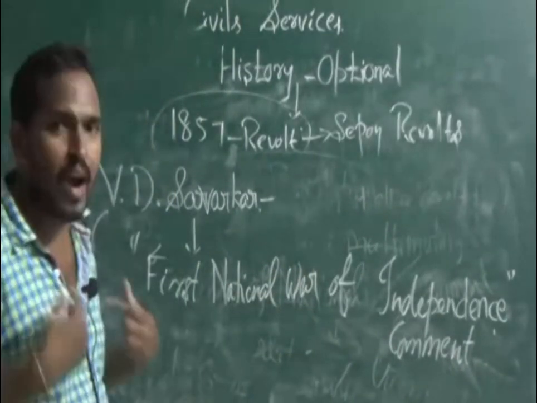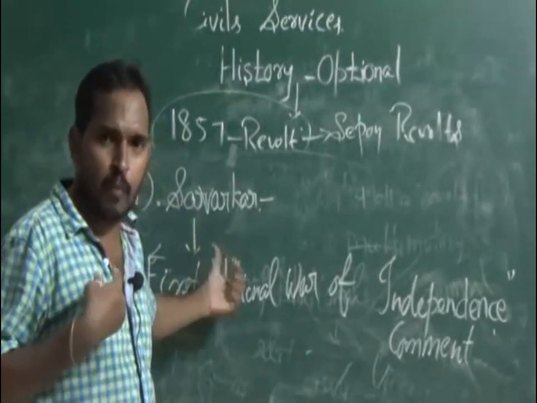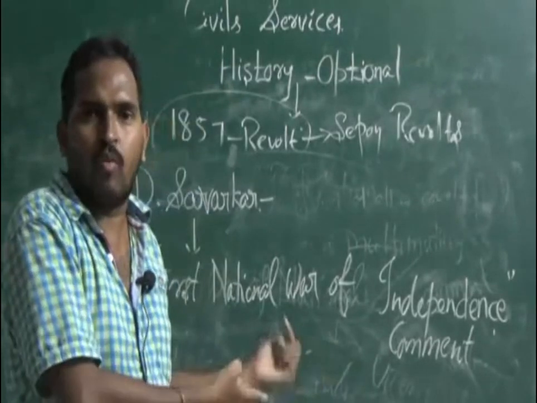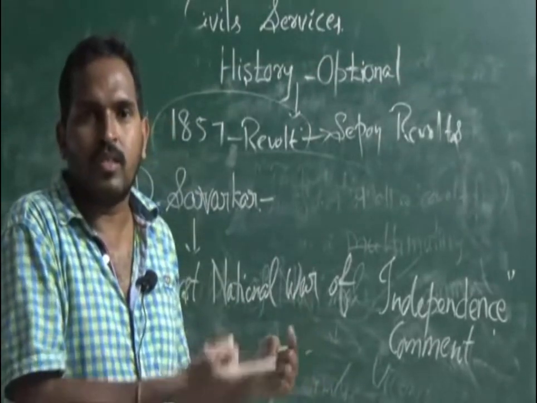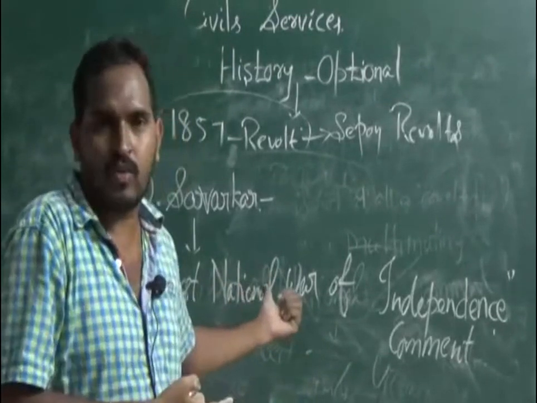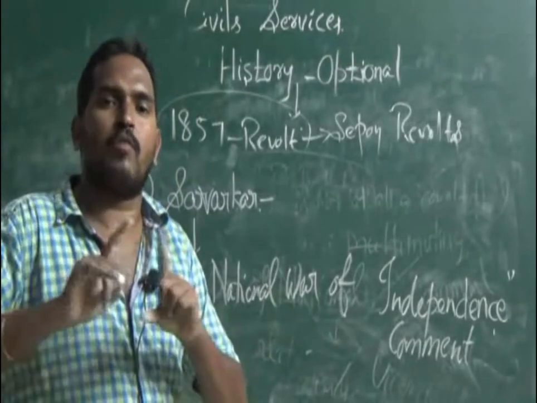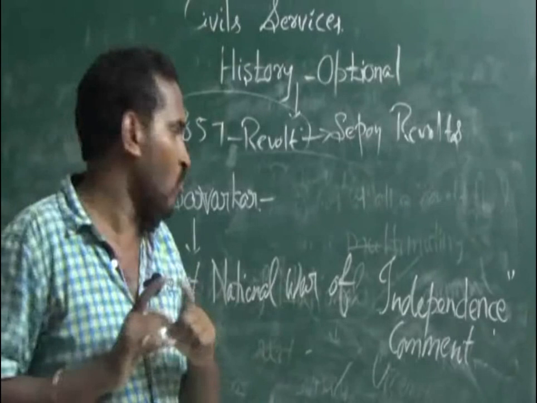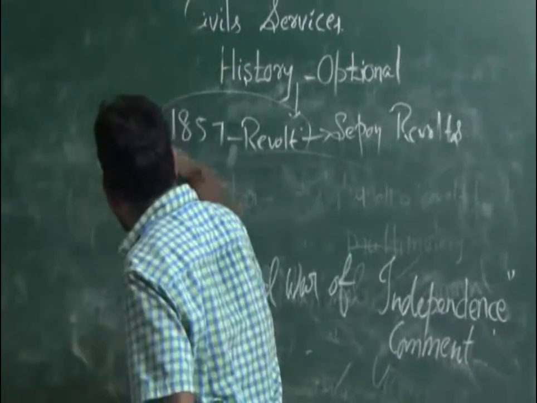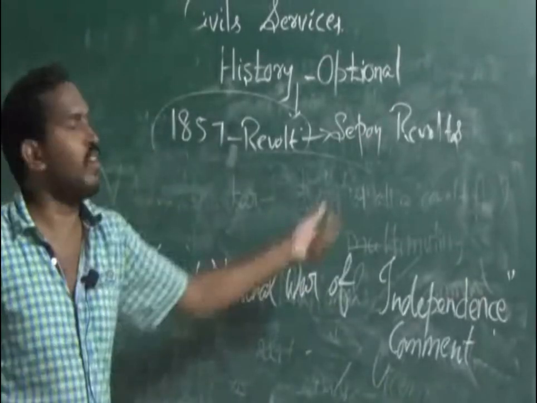First thing, we have to comment. It was directly given by an Indian, but we have to justify it. Comment means we have to tell what is correct and what is wrong, whether there is any information which is genuine or not. We have to identify it. Don't bother whether it was given by an Indian or not. They won't say it was given by V.D. Savarkar, they will just quote this: the 1857 revolt is the first national war of independence. Comment.